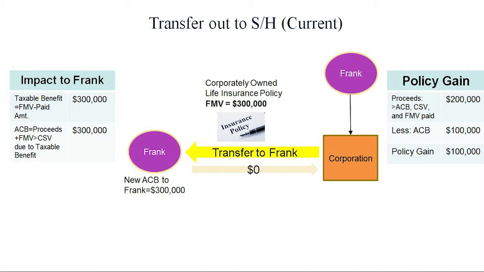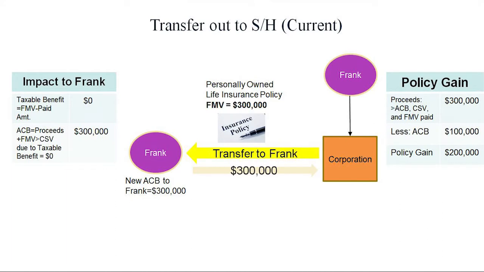That's the first issue. Here's the whole side that people miss. It doesn't matter what it was here, what's the fair market value of the asset removed? So I get totally out of the rules of life insurance taxation, and now I'm into the rules of taxation of an individual, of a shareholder, and the relationship with their corporation. So the fair market value of the asset that was removed was $300,000. I have to report a $300,000 taxable benefit on my personal T1. Okay? Very, very important that you know this.